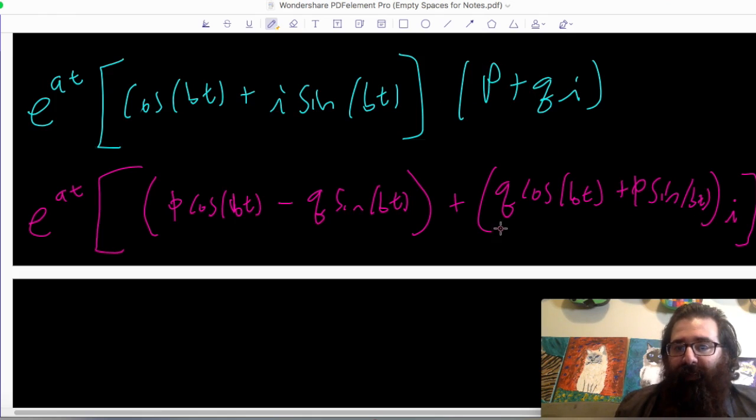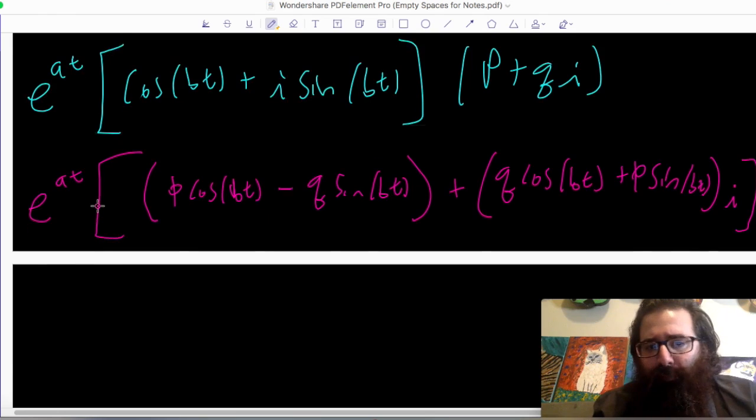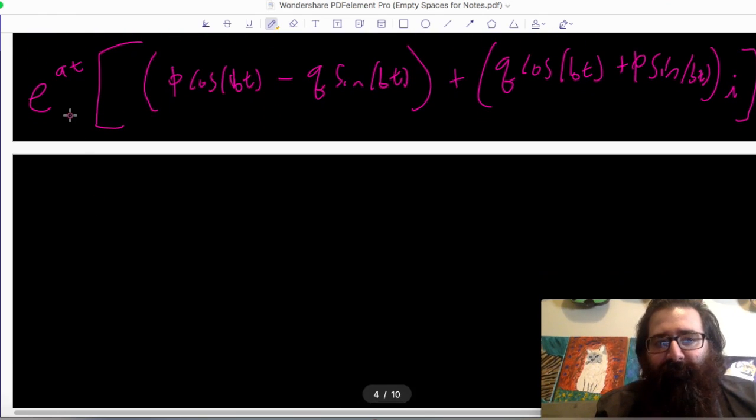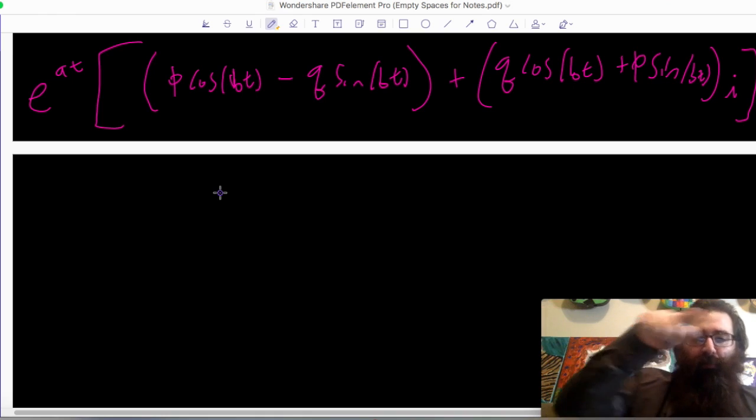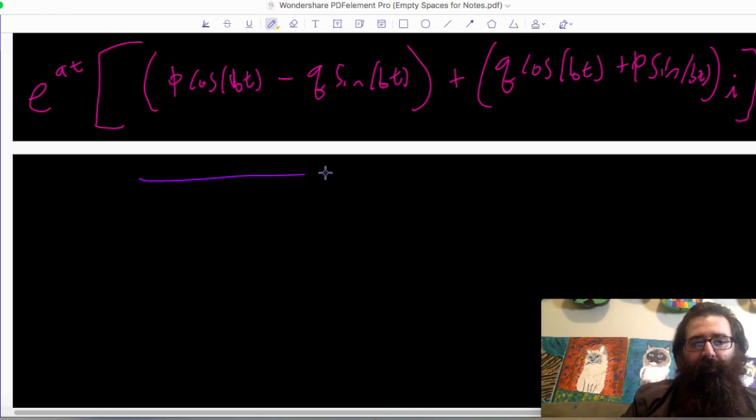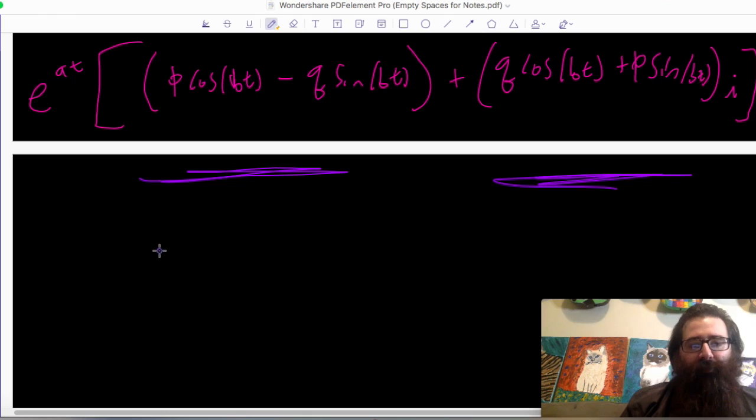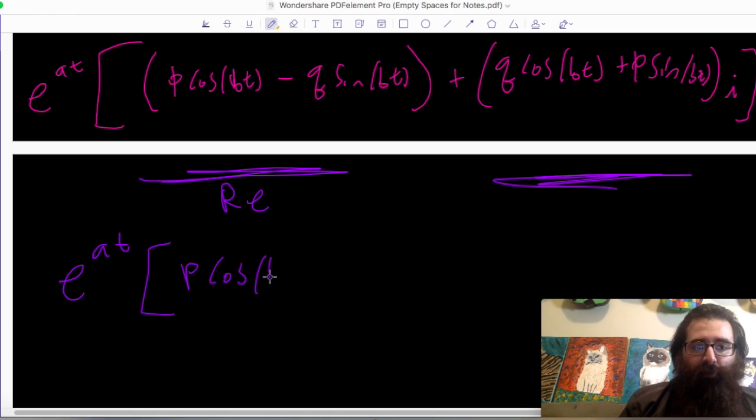Now that this is multiplied out, and e to the at always just sits there patiently in front, since it's something that can stay factored out, we leave it factored out. Now is when it's safe for me to say, okay, now I can start making my demands. I want the real part, I want the imaginary part. Those are going to be the two pieces to extract. So now I can think about this in terms of these two separate pieces: e to the at times the real part, where here the real part is p cosine bt, remember p is a vector, minus q sine bt, remember q is a vector.